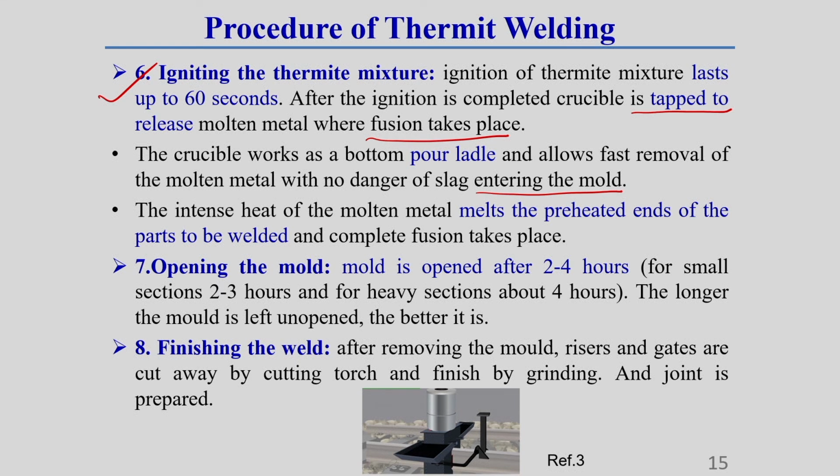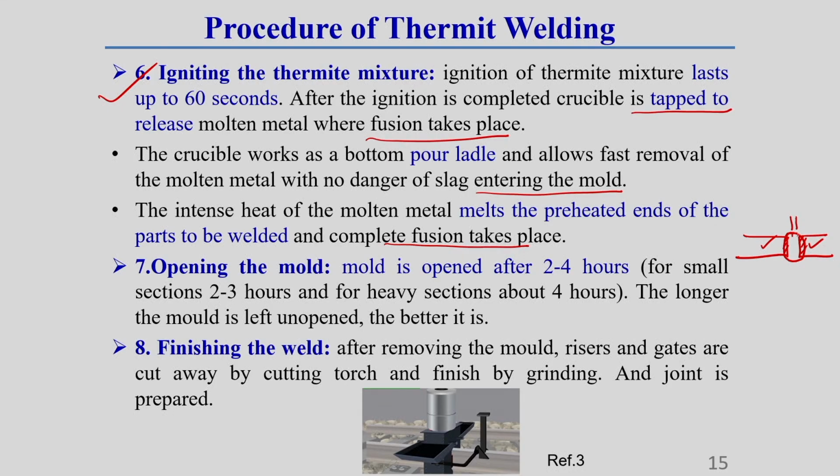Now, the intense heat of this molten metal melts the preheated end of the parts to be welded, and complete fusion takes place. Once this molten material is poured inside this joint, due to the high temperature, the edges of both workpieces are highly heated, melting occurs, and fusion takes place. So, a complete fusion weld is formed in this zone.